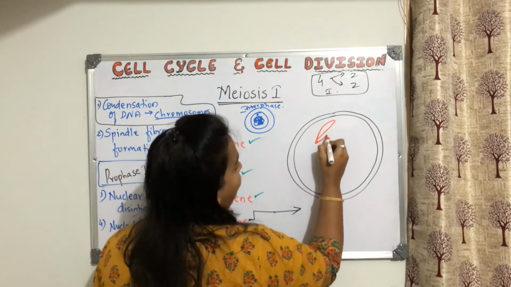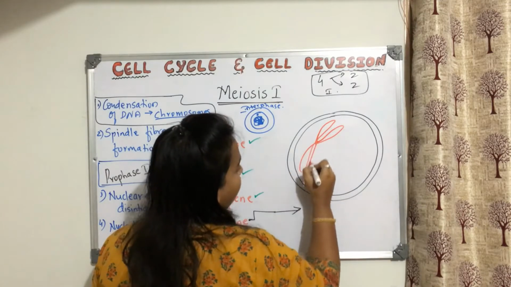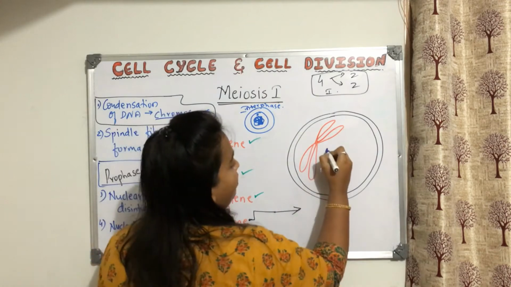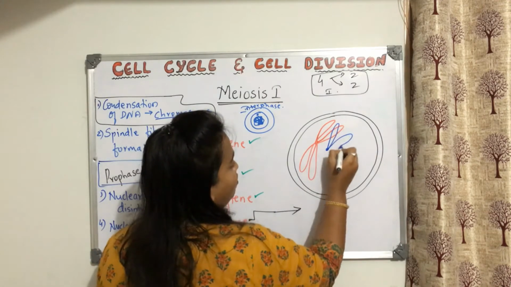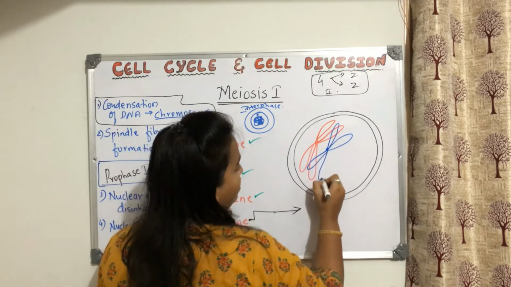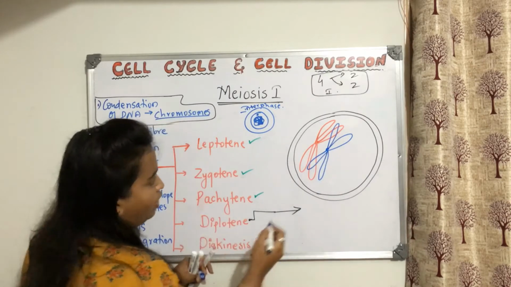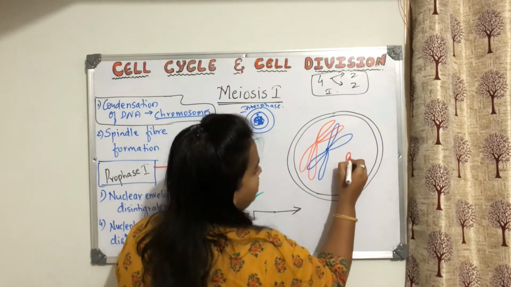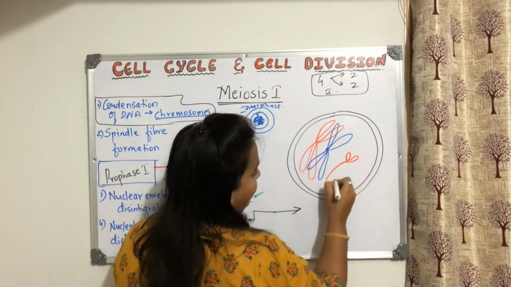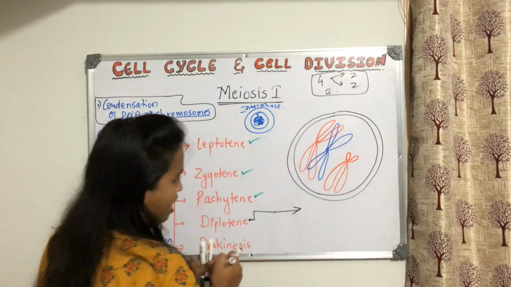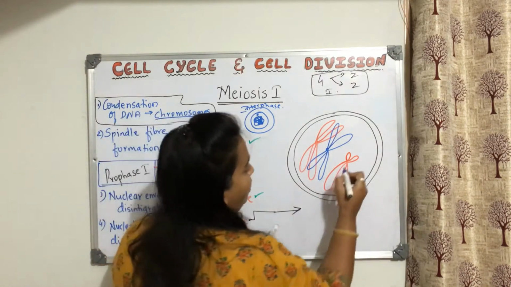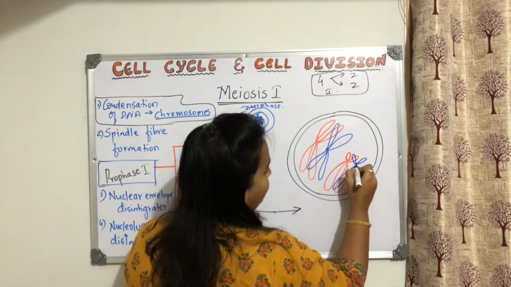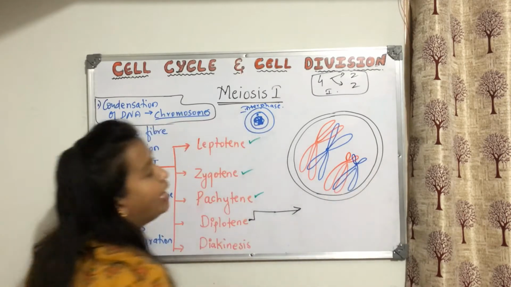Already crossing over had happened. So you will see condensation is happening, and you will see this type of chromosome. Then here we also have one more, an acrocentric type of chromosome, and there also pachytene has happened. So there also you will be able to see the chromosome in this type.